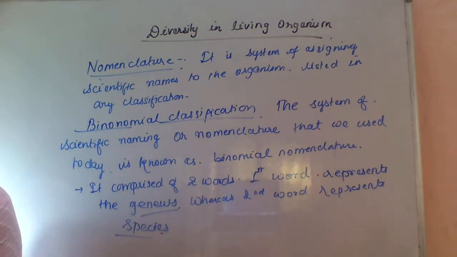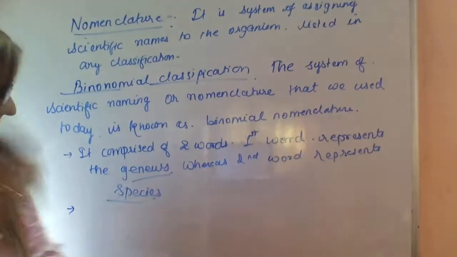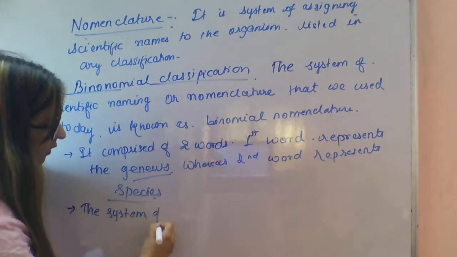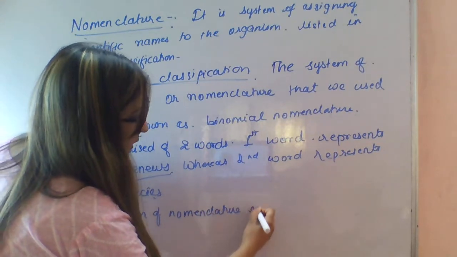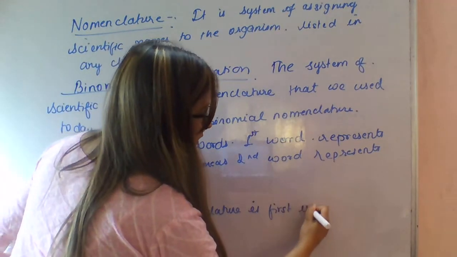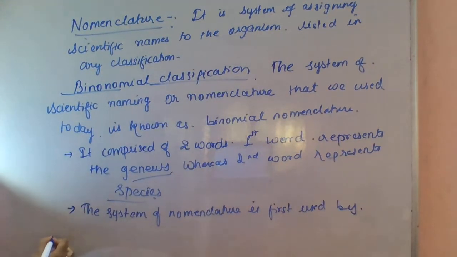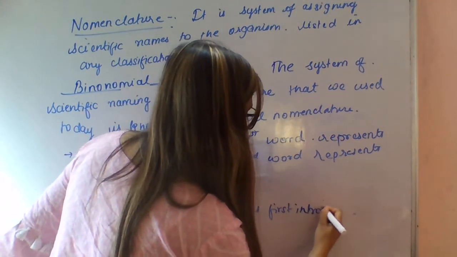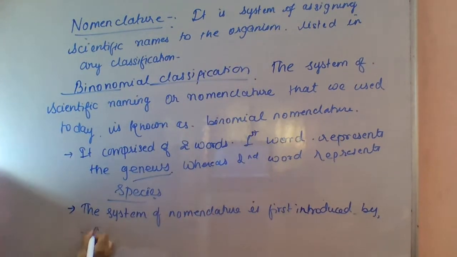The system of nomenclature was first introduced by the scientist named Carolus Linnaeus.